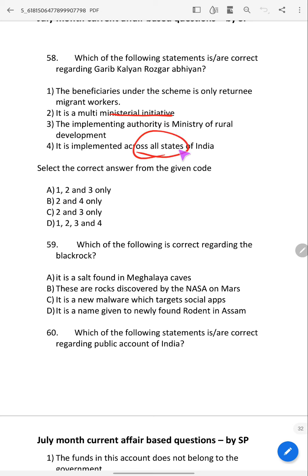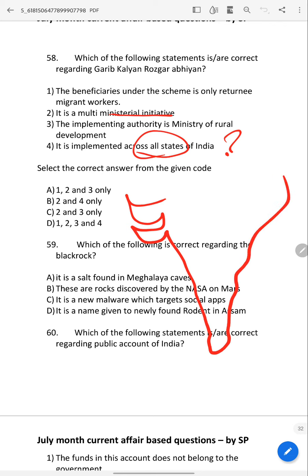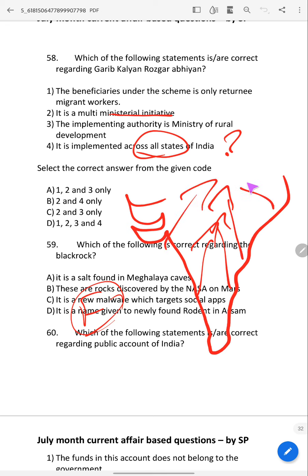See, is this correct or not? You can easily find out, because we all know that due to the lockdown and because of migrants, unemployment and many other issues came. These migrants went back to their states.